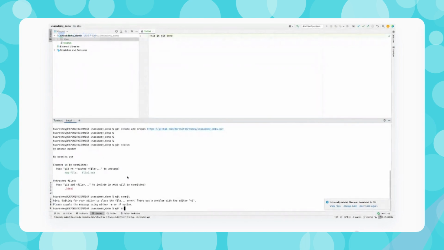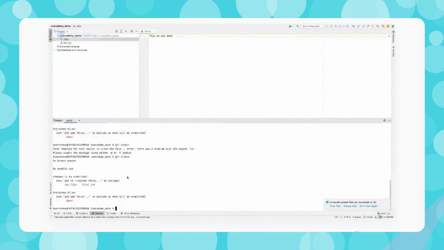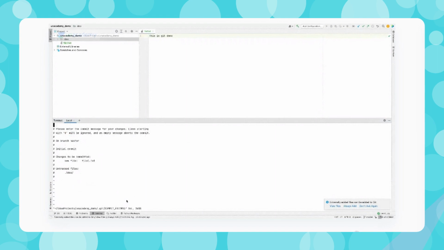So I have saved this, and now if I see the git status, again this file is in changes to be committed. Let me just see. Okay, added file1.txt.